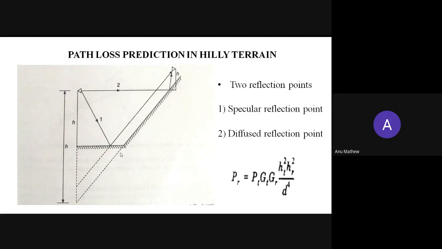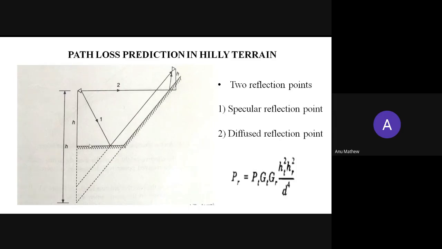We are extending this line to the base station or the transmitting antenna. This extension line will meet the base station or its image, the transmitting antenna image, and the total height will be known as the effective height of the transmitter.